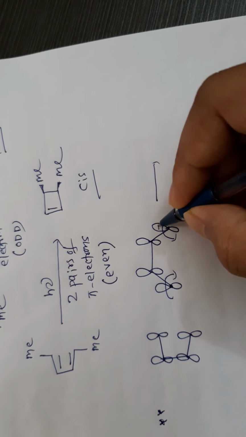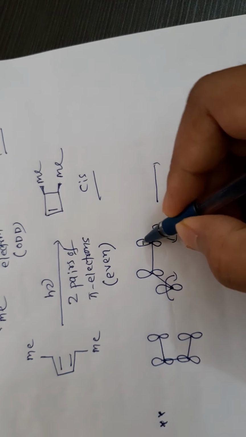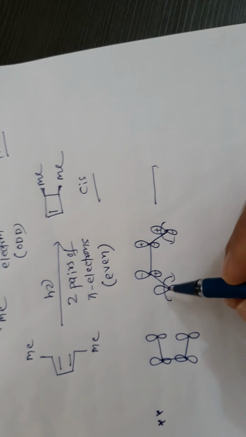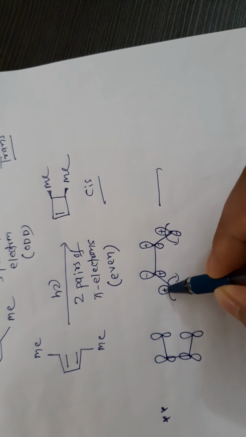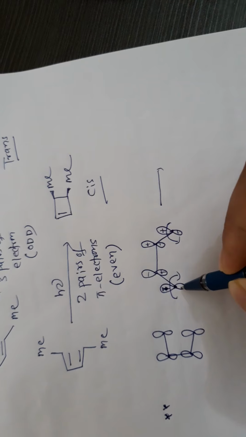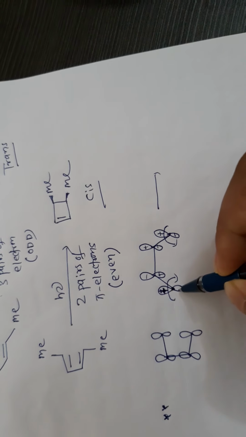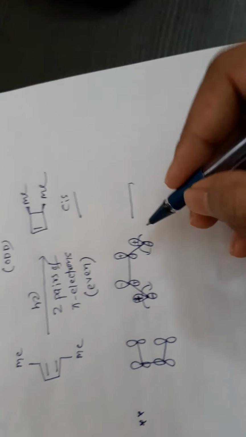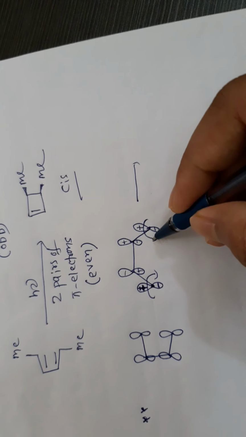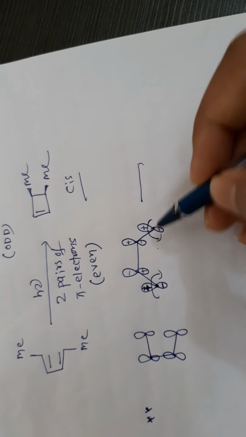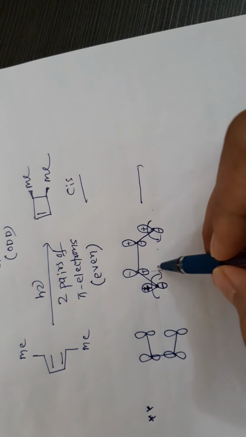If we consider this is plus and this is minus, and we rotate the terminal orbital anticlockwise, then plus goes that side, minus goes this side, and if we rotate this orbital clockwise, plus goes here, minus goes there.